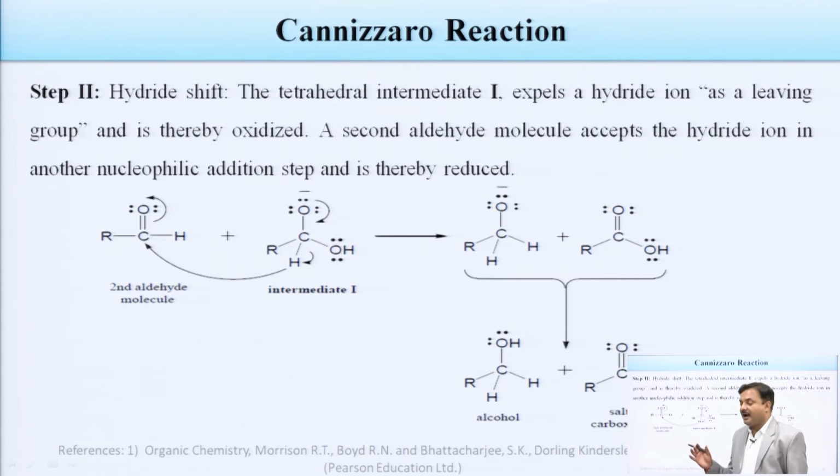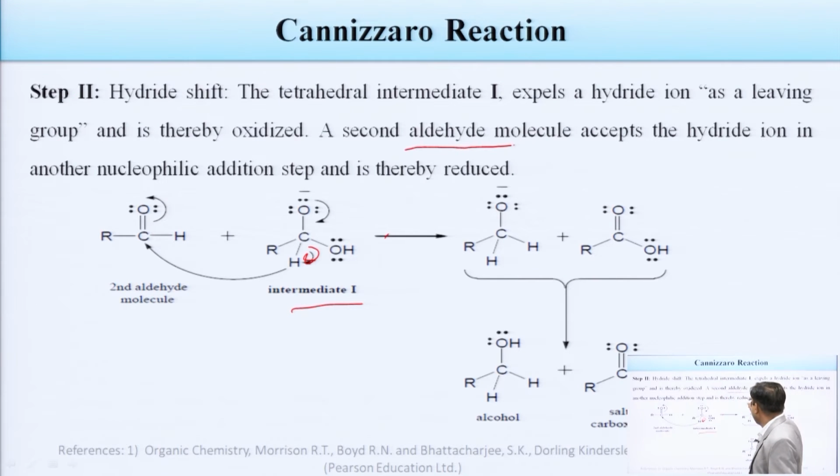In the next step, hydride shift occurs, forming tetrahedral intermediate 1. This will donate one hydrogen here, you can see. It will donate the hydride ion as a leaving group and is thereby oxidized. As you can understand, removal of H is known as the reduction. So, hydride ion is going away from this particular intermediate 1. So, that particular intermediate 1 is now getting oxidized.